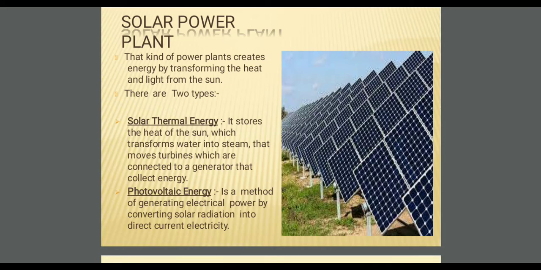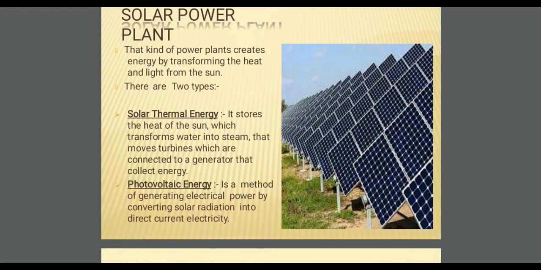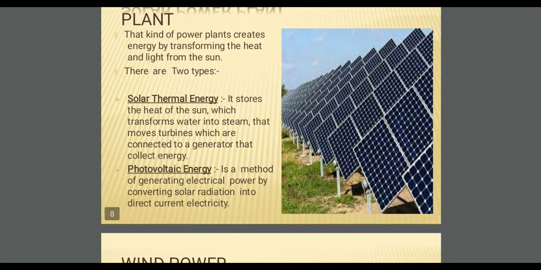There will be two types. First one is solar thermal energy, which stores the heat of the sun, transforms the water into steam, and moves the turbine. Second one is photovoltaic energy. In this method, electric power is generated by converting solar radiation directly into electrical energy. In the first method, by using the solar radiations, we produce heat. That heat will be utilized by the water, which will generate steam, and that is the process you have seen earlier in the thermal power station. But you can convert the radiations coming from the sun directly, by using the solar panel with photovoltaic cells, into electrical energy.